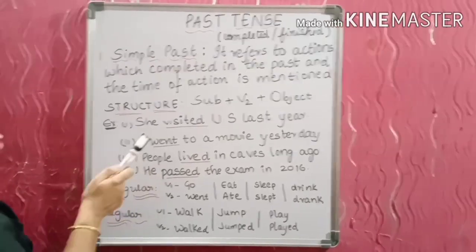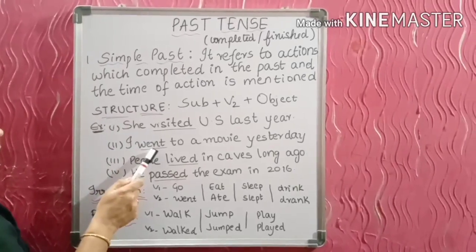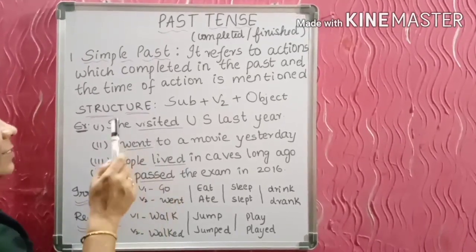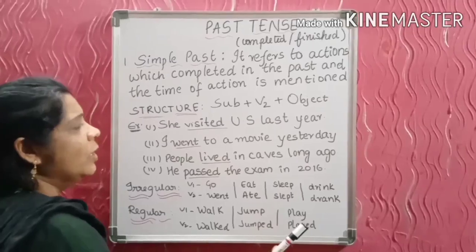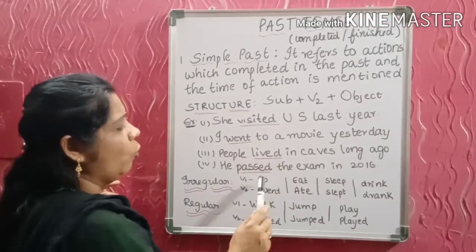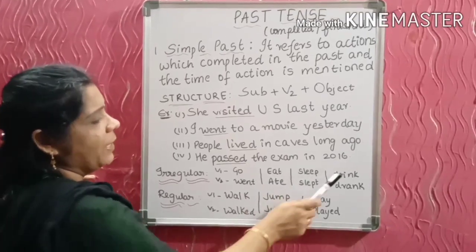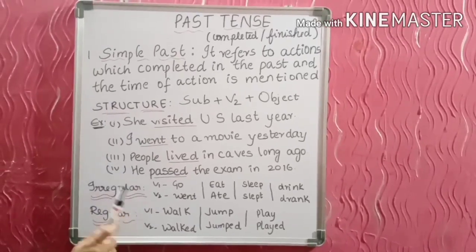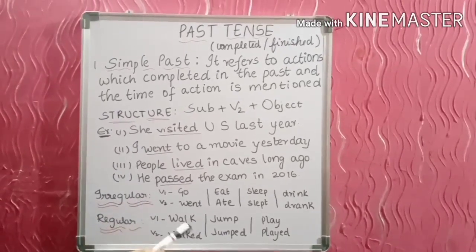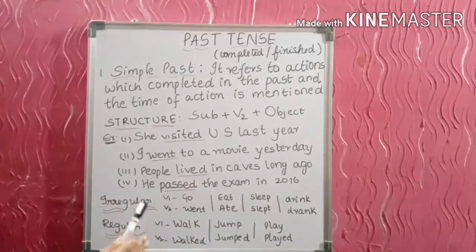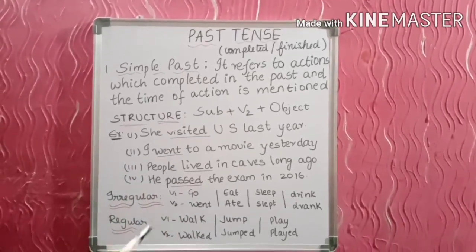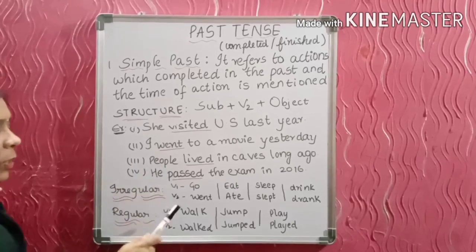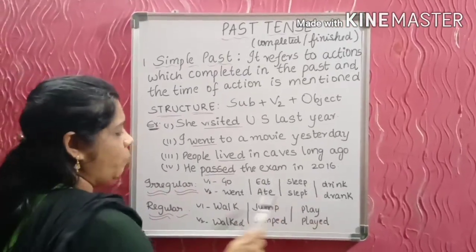Like, see, went. Go is the V1 form of the verb, and the V2 form is went. Go, went. Like this, you have different forms. Such verbs which take a different form in V2 are called irregular verbs, like go, went; eat, ate; sleep, slept; drink, drank. These irregular verbs should be memorized properly. There is no format to form them, but you should just learn them, because they are very, very important, because children make a number of mistakes in this. They say, 'She go to school yesterday.' That is the wrong one. She went to school yesterday. So these irregular verbs should be memorized.